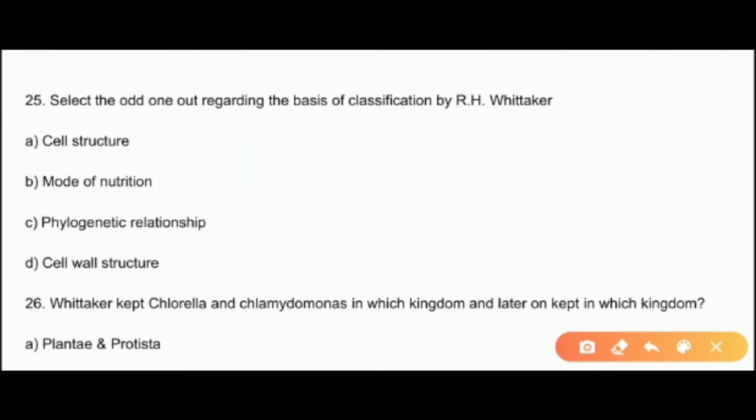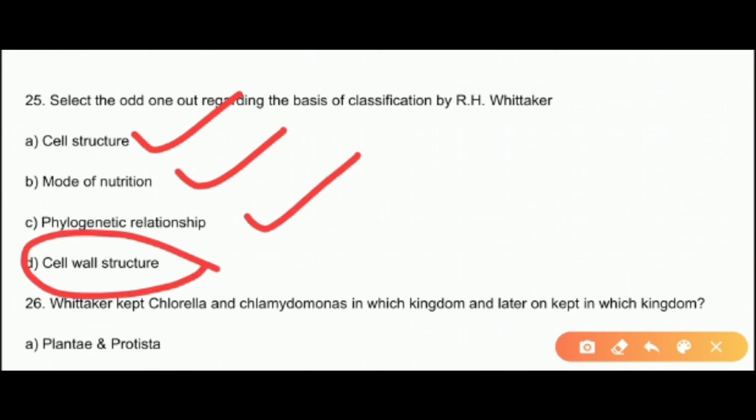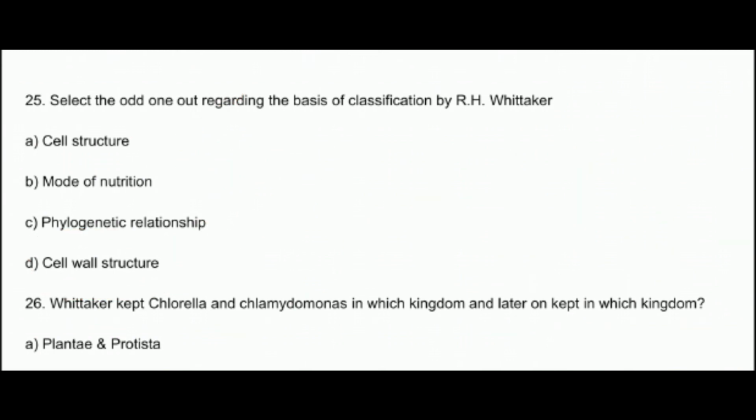So which of the following is not there in the basis of classification? So cell structure was there, the mode of nutrition was there, phylogenetic was there, but cell wall structure was not there, right? So the answer will be cell wall structure.